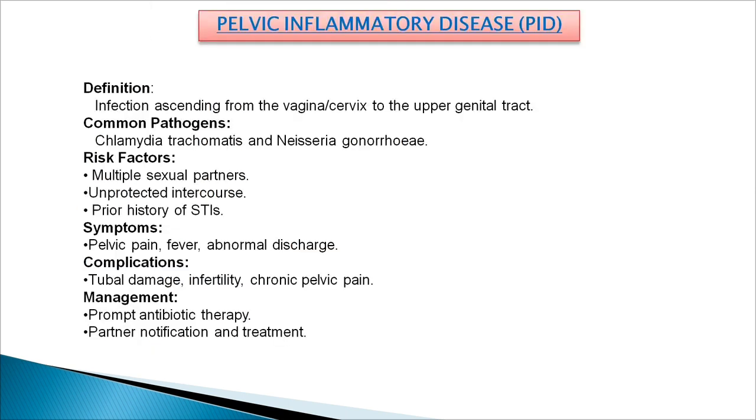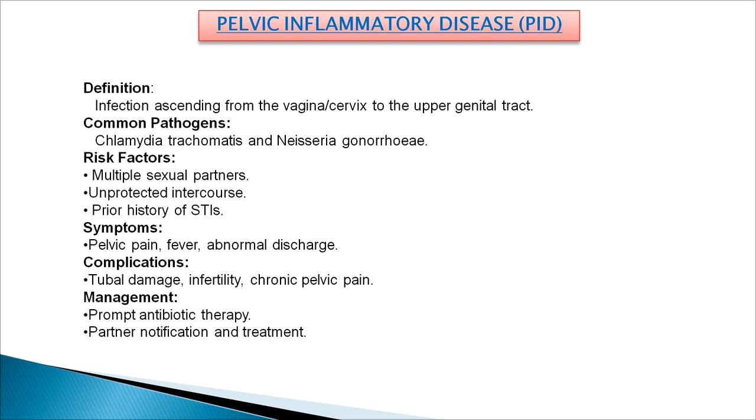Now there is pelvic inflammatory disease, which we call PID in short. It includes the infection ascending from the vaginal cervix to the upper genital tract. The common pathogens are Chlamydia trachomatis and Neisseria gonorrhoeae. The risk factors include multiple sexual partners, unprotected intercourse, and prior history of STIs.